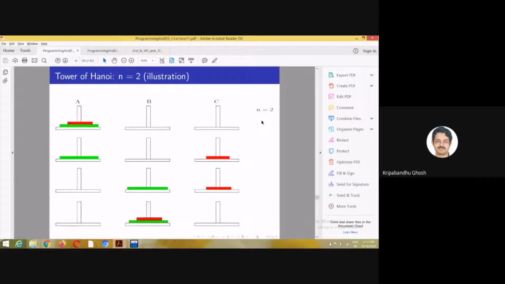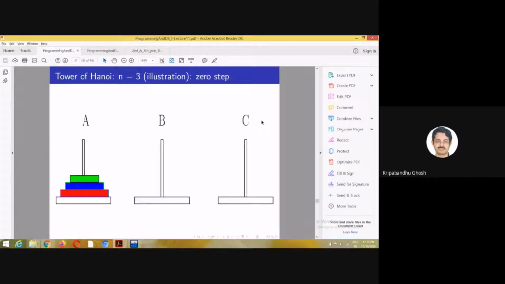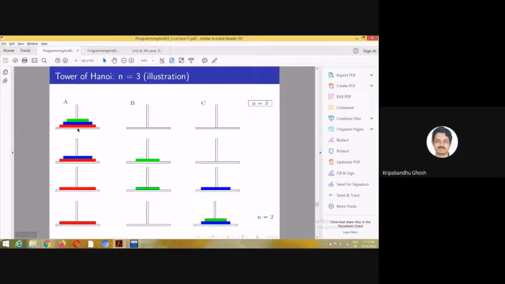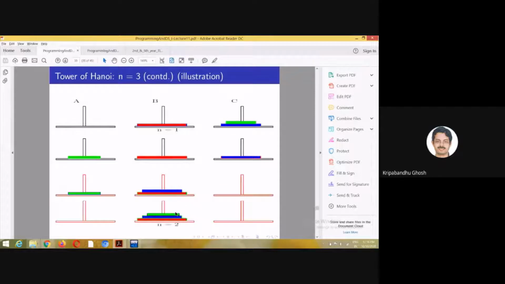For n equal to 2, 2 squared minus 1, that is 3. So since we have done this sub problem before, we know that we cannot do it in less number of steps, because the minimum number of steps you need to take for moving the top 2 to C using B is 3, right? So you are basically solving a sub problem for n equal to 2, but you are moving it to C instead of to B. Then you are solving the problem for n equals to 1.